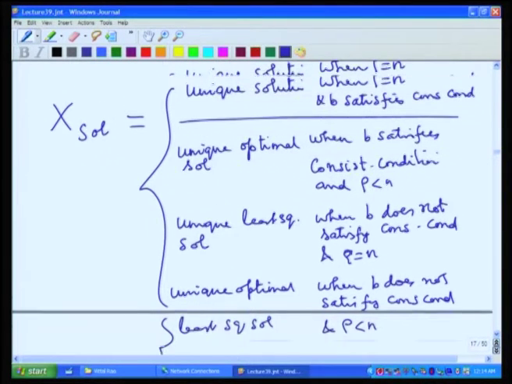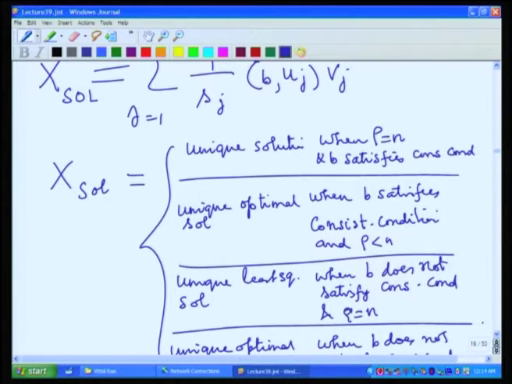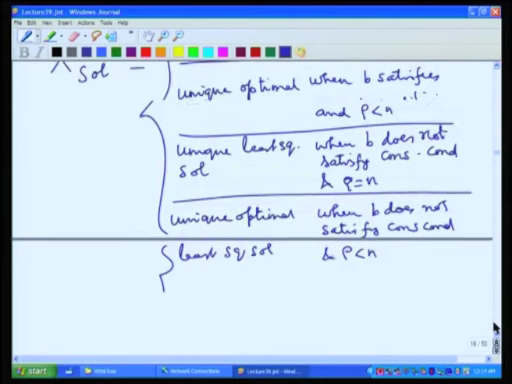So, the same expression represents different things in the different cases. Therefore, that expression captures the essence of the solution in all the cases.